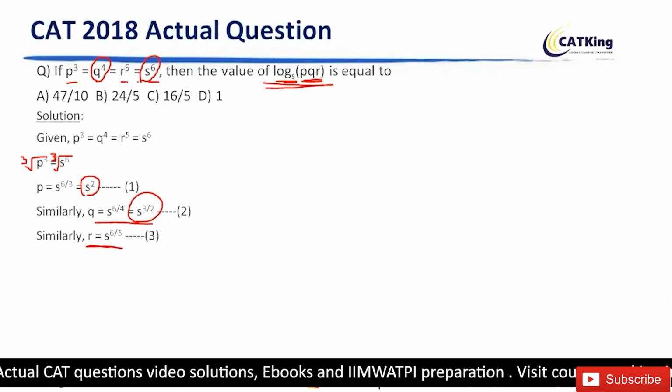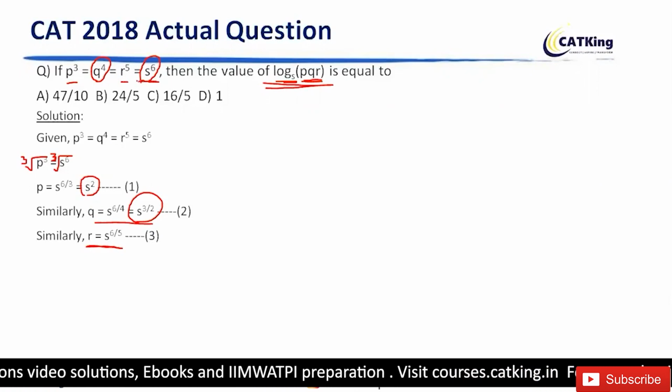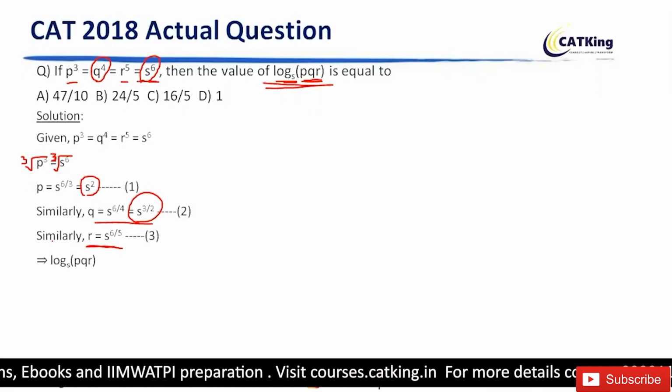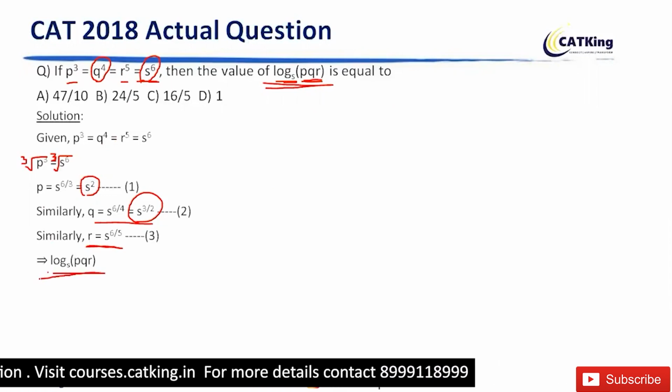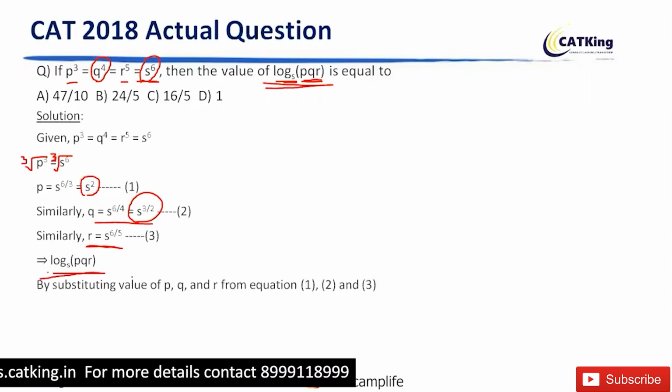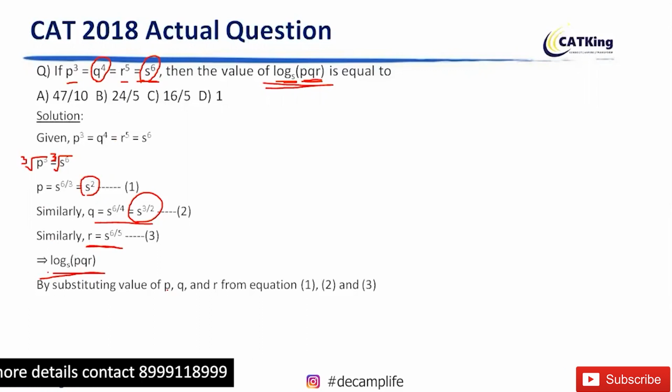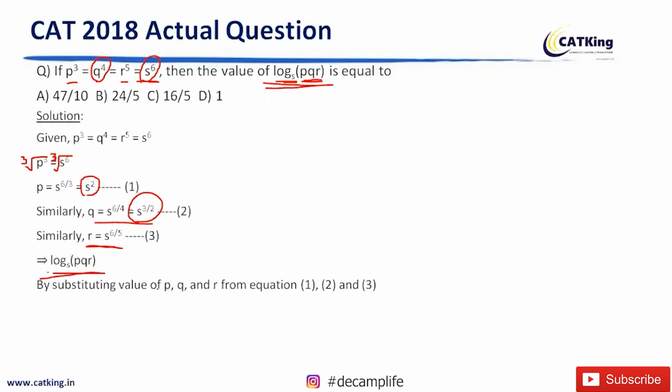इन दोनों के इक्वेट कर दिया हमने। ओके, अब नाउ हमें वैल्यू किस चीज का फाइंड करना था, log of pqr base s. So we are substituting the values of p, q and r in terms of s. So we have got this,